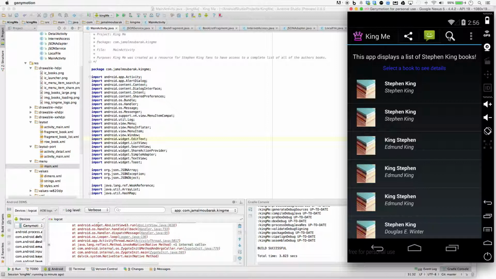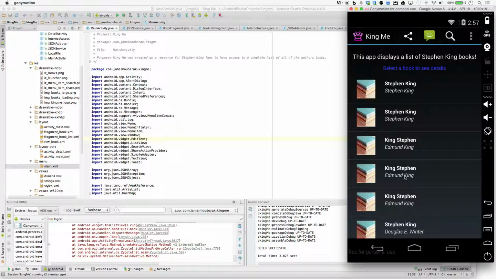I have my search icon right here, which I haven't been able to implement because my app is not functioning correctly. So I just have a toast that says search function is not working at this time. And then the favorites, I can't even get my app to go over to the detail view. So I just put a refresh in there and you have refreshed the view. So I added 3 items. I know they're not the 3 that I wanted. I had the favorites in there, but I can't even get it to go over.